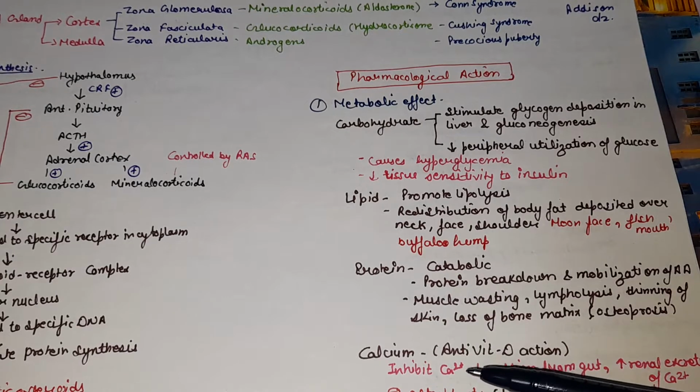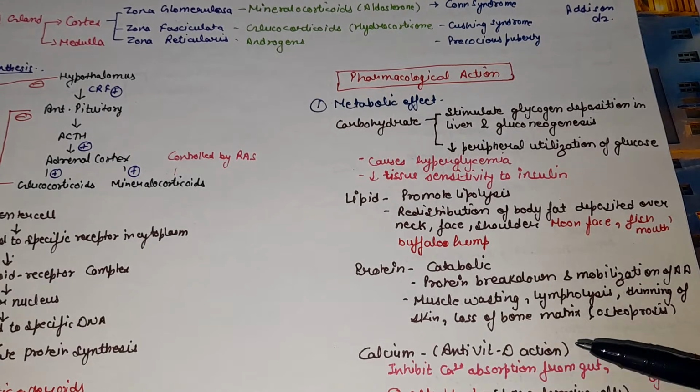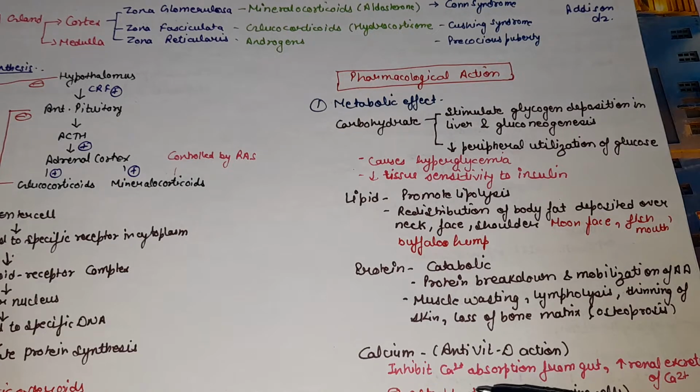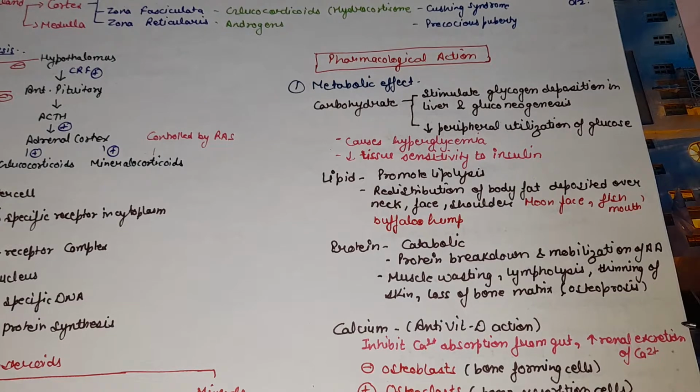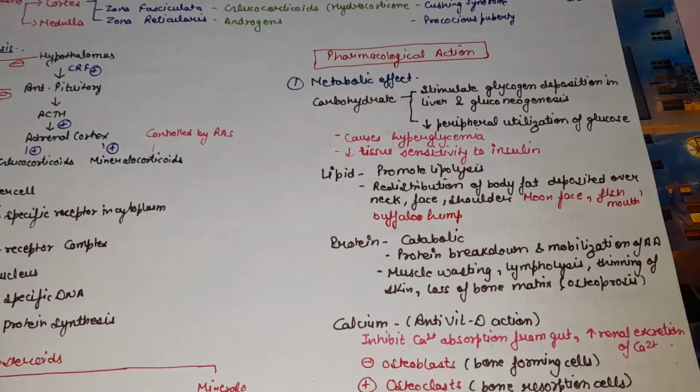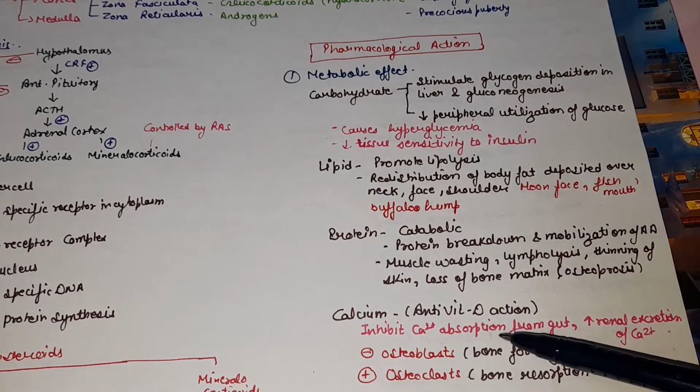Next, the action on calcium. They have anti-vitamin D action, meaning corticosteroids inhibit calcium absorption from the gut, so there will be less calcium in the plasma. They also increase the renal excretion of calcium. They have a negative effect on osteoblasts.